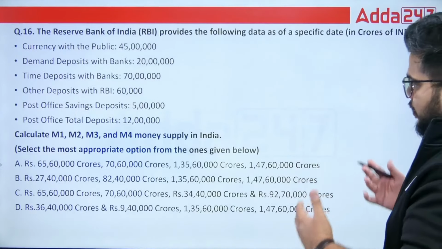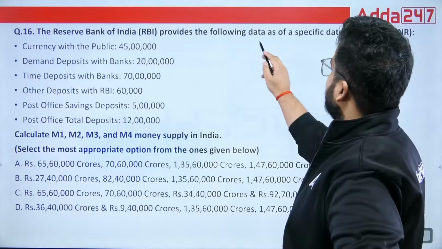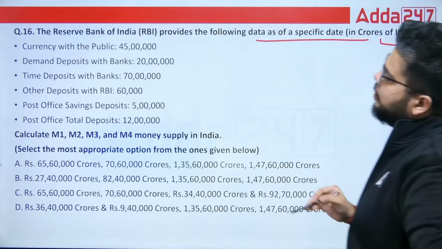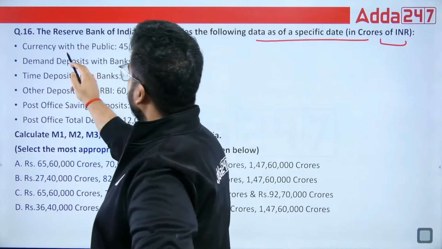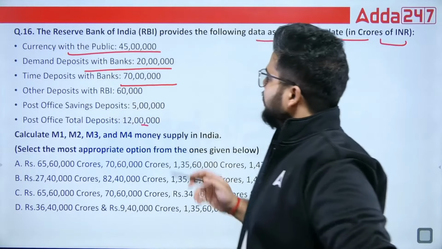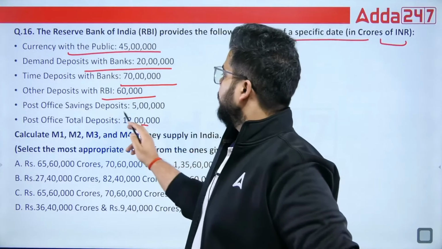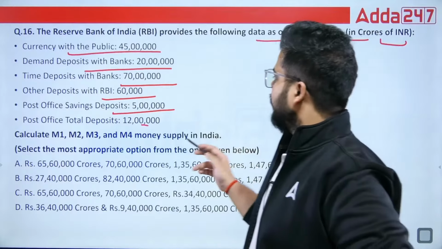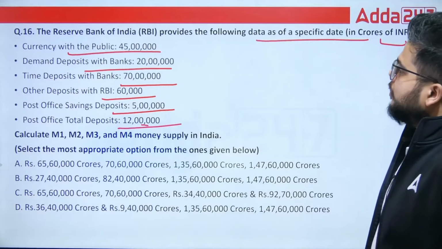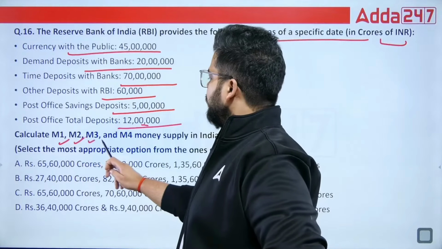Next we have one question based on the measure of money supply. RBI provides the following data for a specific date in crores of INR. The data is provided for currency with public, 45 lakh crore; demand deposit with bank, 20 lakh crore; 70 lakh crore is the time deposit with the banks; other deposits with RBI, 60,000 crore; post office savings deposit, 5 lakh crore; post office total deposits, 12 lakh crore. Fine. So you need to tell me what is M1, M2, M3 and M4.